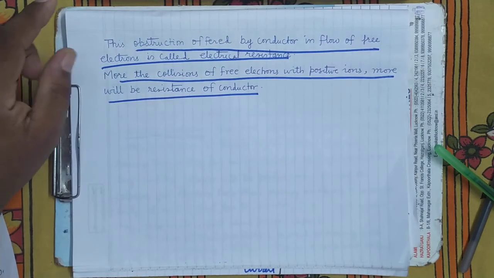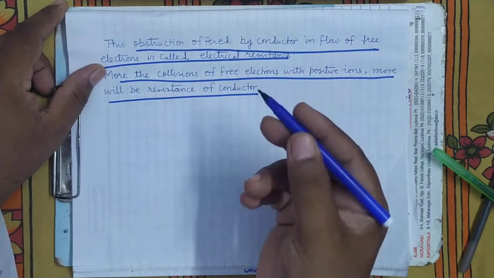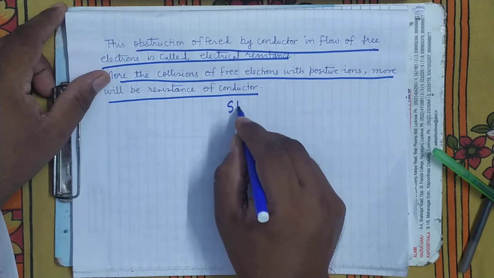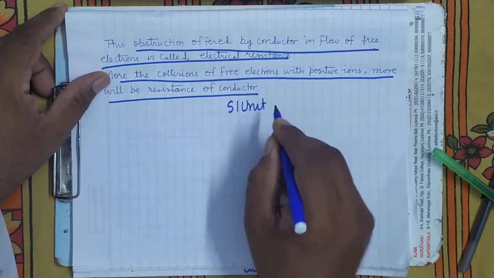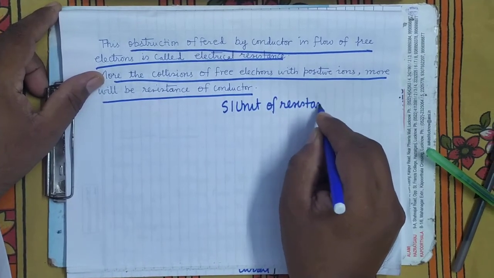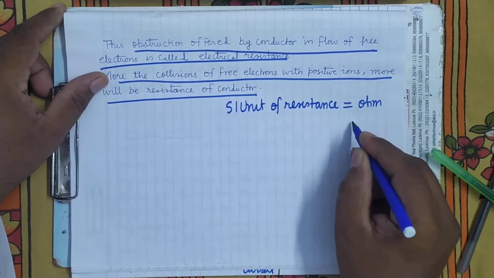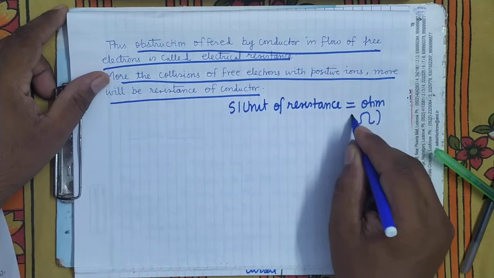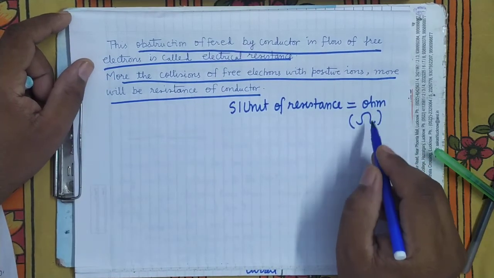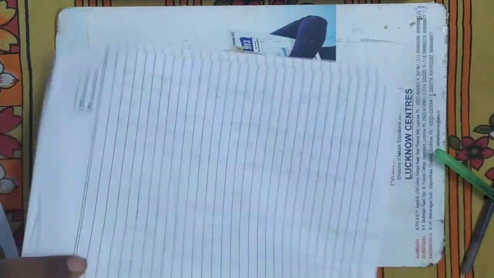What is the SI unit of resistance that you know? This is the SI unit that you have already studied in class 9. But I am telling here, the SI unit of resistance is ohm. Its symbol is omega. This is a Greek letter which we call omega. We symbolize this unit by this symbol. It's clear?